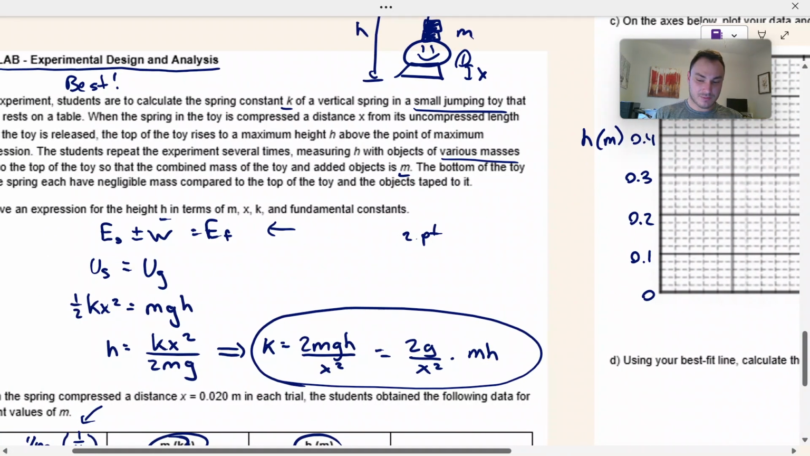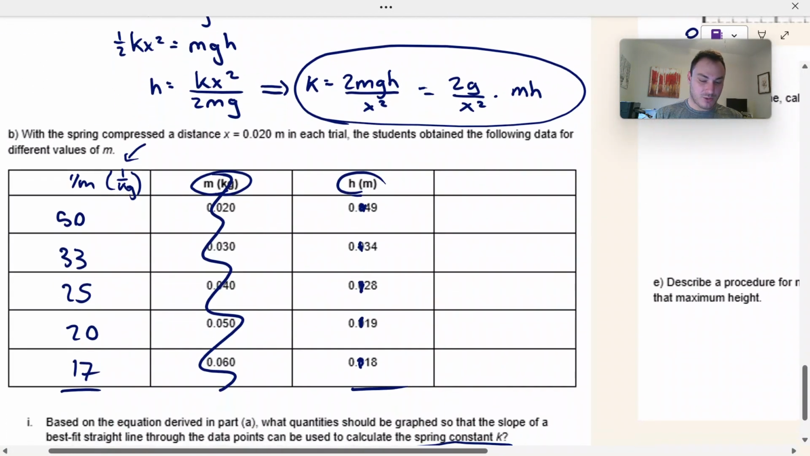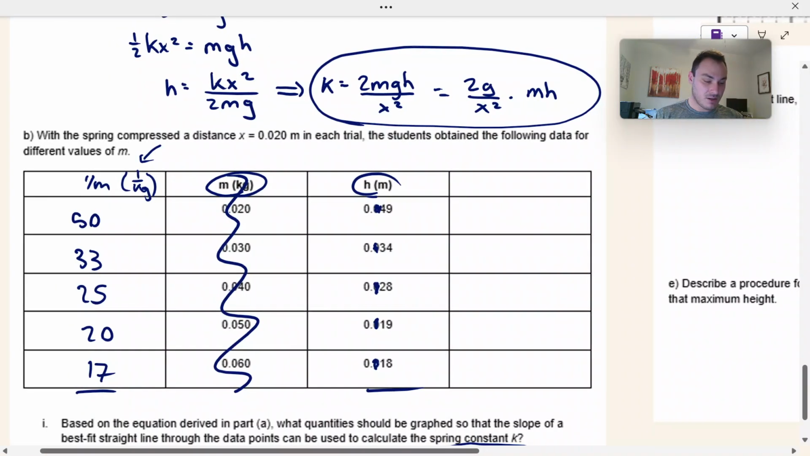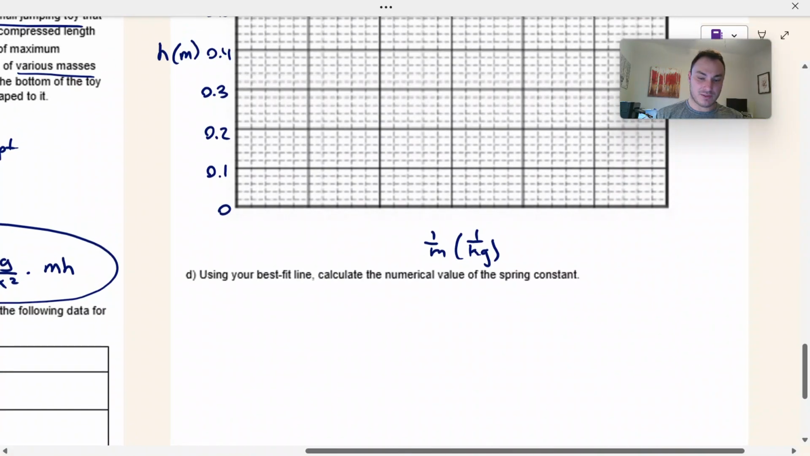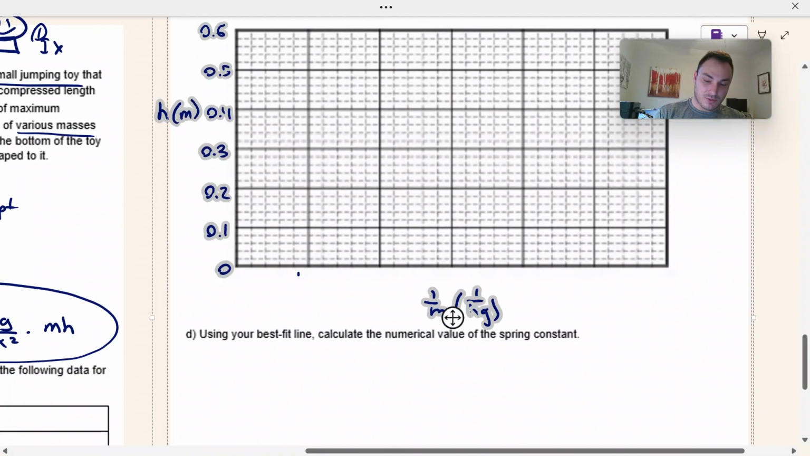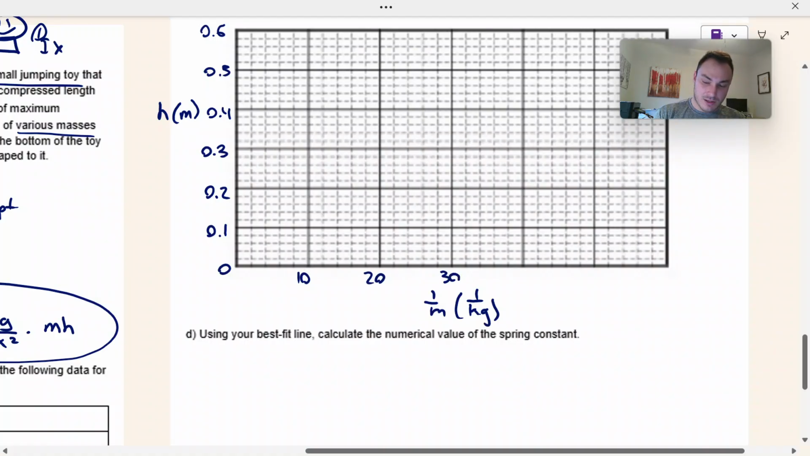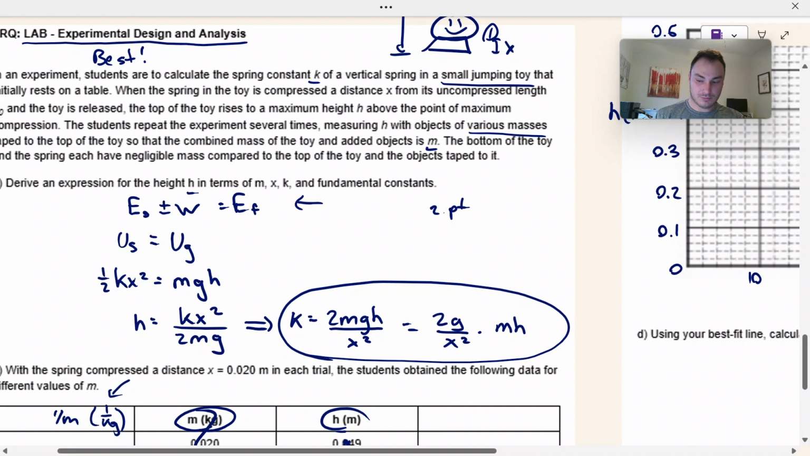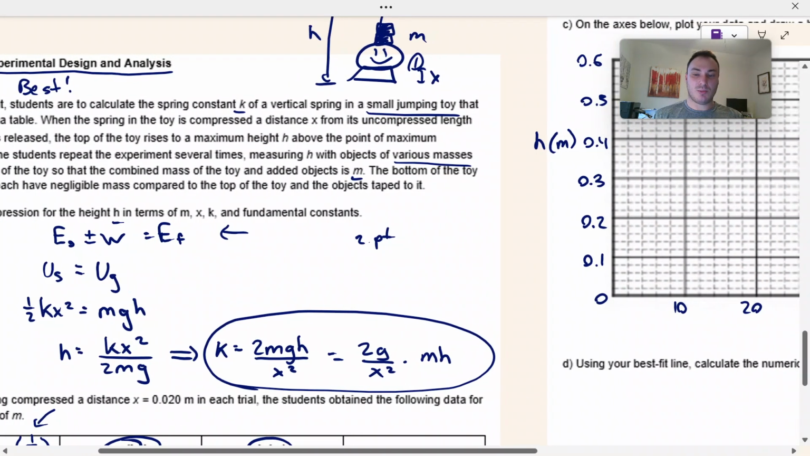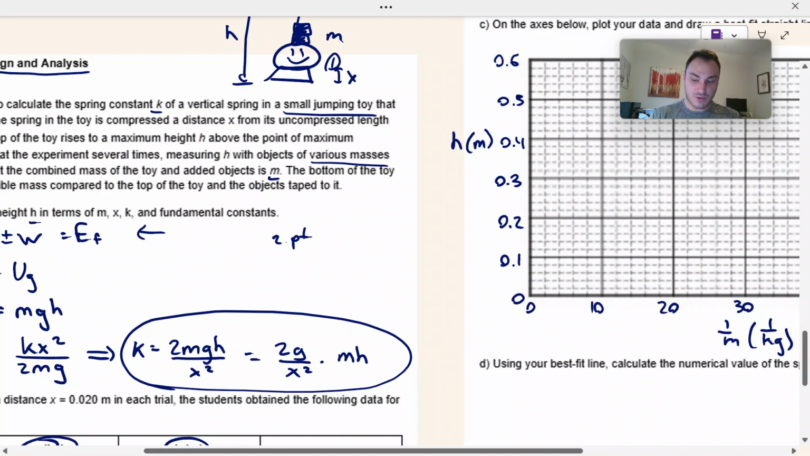For mass, it goes from 17 to 50. So I'm going to again just start at 0 and work my way up by tens. I think that's appropriate. So 10, 20, 30, 40, 50, 60. Most of the time, your graphs are going to start at 0, 0 on the x and 0 on the y. When it doesn't, usually they will actually give you that on the graph. It won't start at 0, but they will tell you where the 0 is.